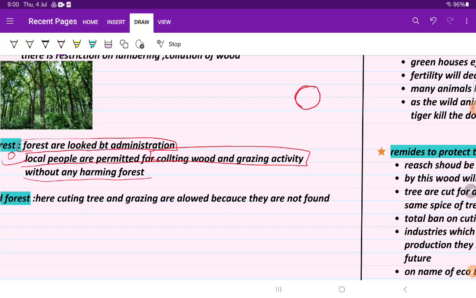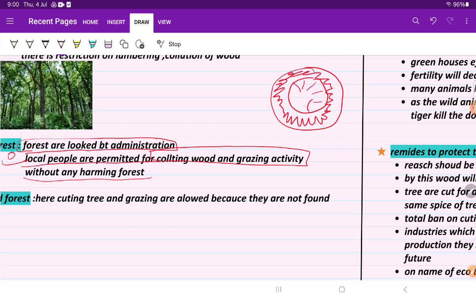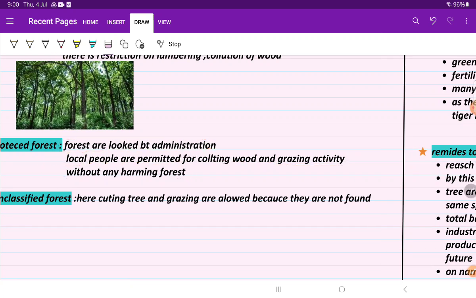For example, this is the whole forest. And they are permitted only here. They can do human activity and forest cutting in this area only. They are not allowed to come into this area. The middle part is only for the wild animals. They cannot interfere in this. So that much freedom is given to the local people. Sorry students, local people who live in the forest only. This rule is for them only, not for us.